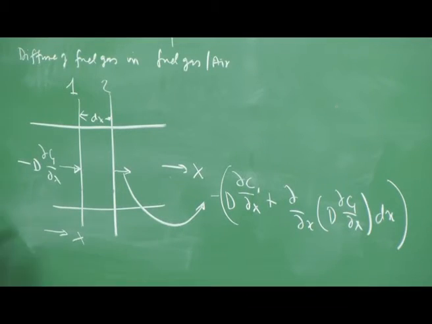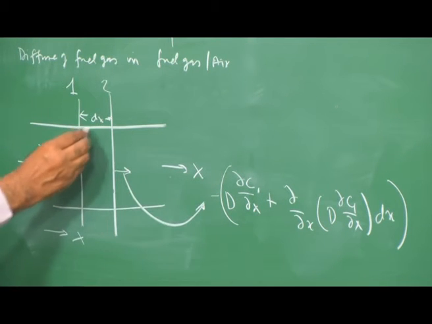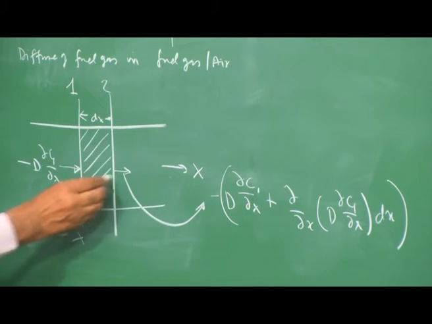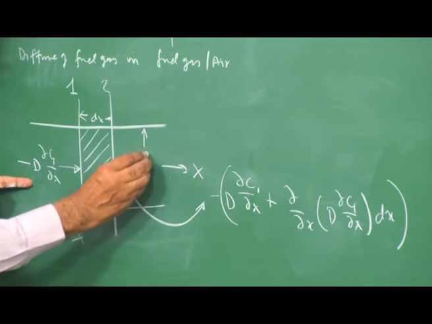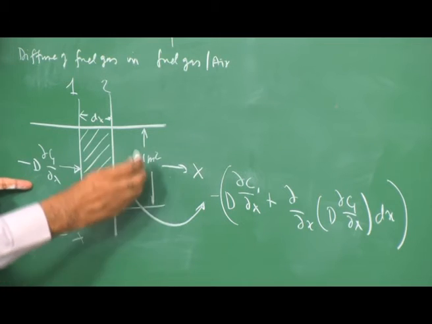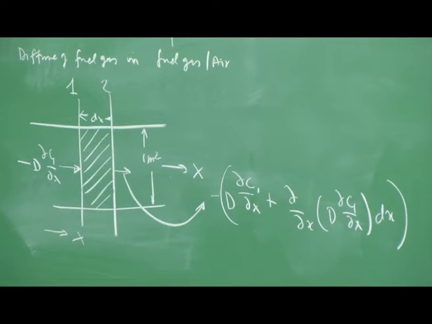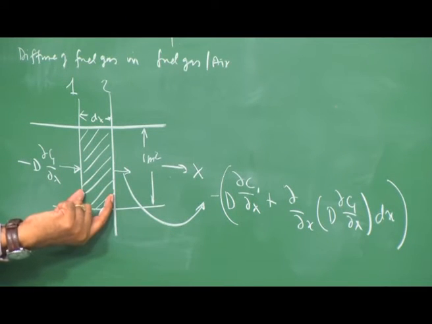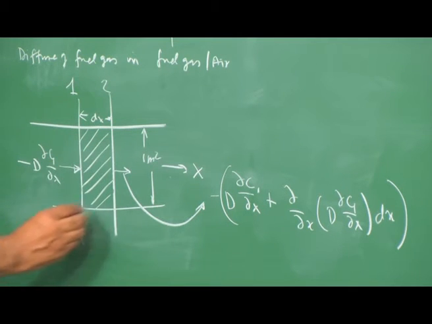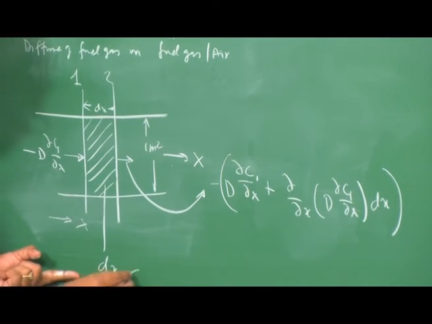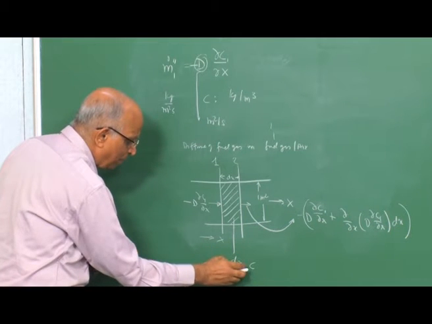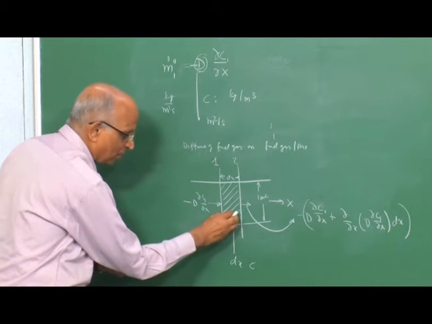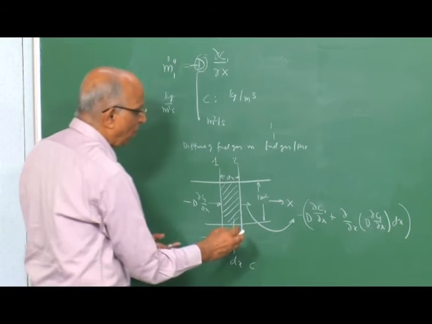I am considering only the flux, so my area of cross section is unity, 1 meter square, and this volume corresponds to unity into dx. In dx, with concentration C kilogram per meter cube, what is going to happen? This is going to change because something has moved out.